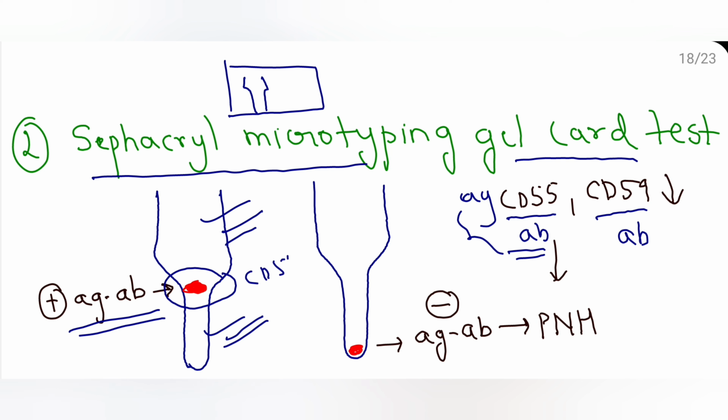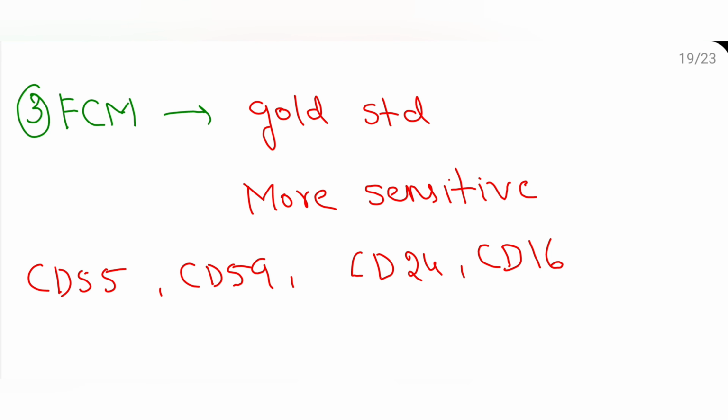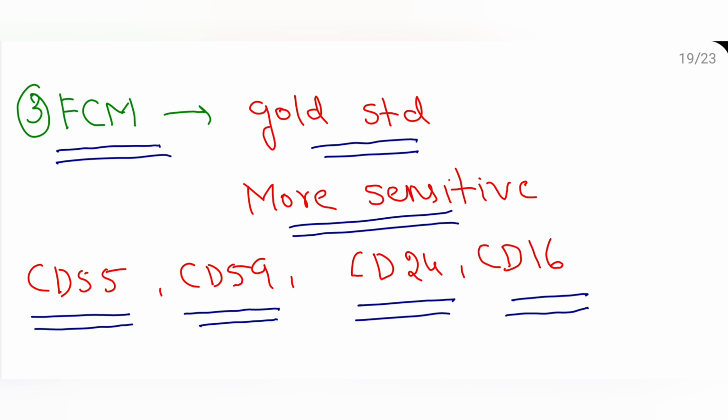That means CD55 is present. So in case of a PNH patient, what happens? There is no CD55, no antigen antibody reaction. So from the dilated portion it will reach the narrow end. So this test is positive because a button is formed in the narrow end, so it is a PNH case. Now one of the gold standard and more sensitive tests is flow cytometry, mainly diagnostic when it is for CD55, CD59 and CD24, CD16 membrane proteins.